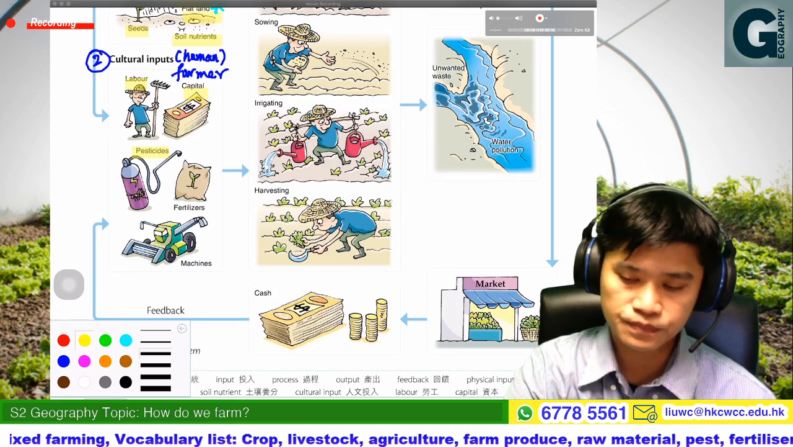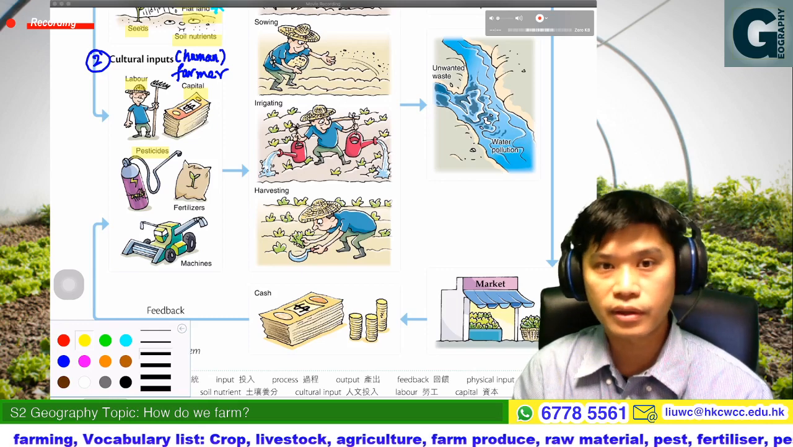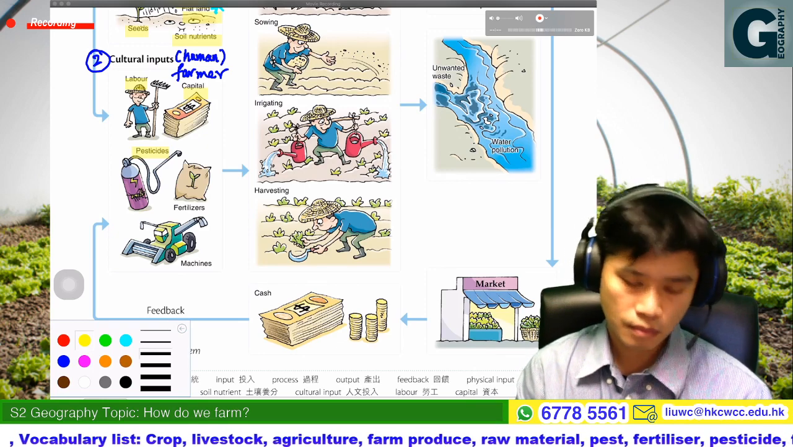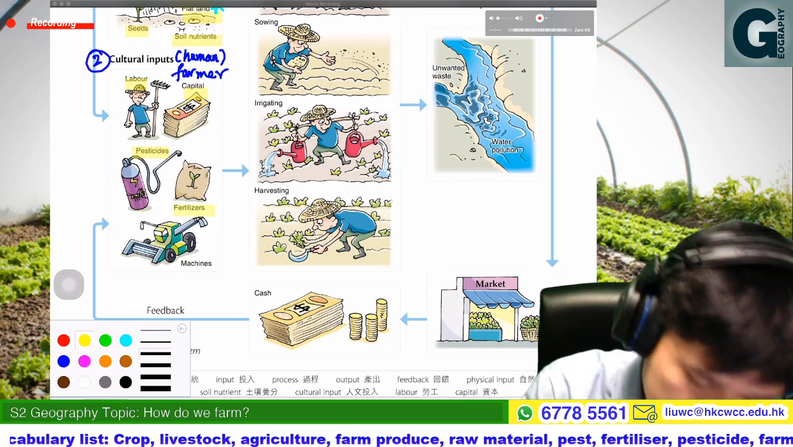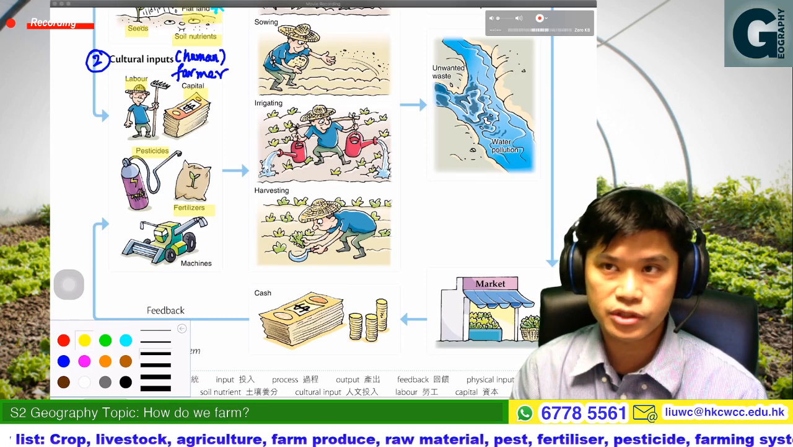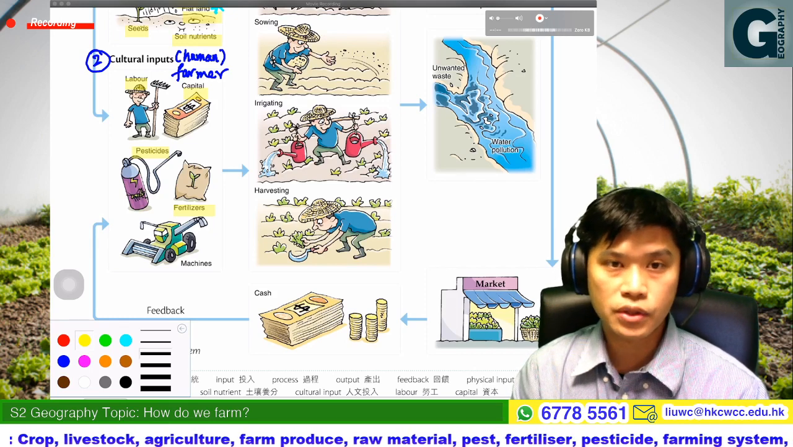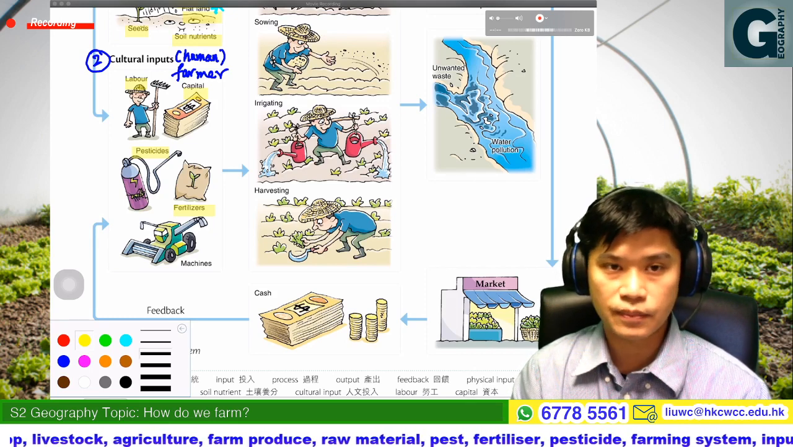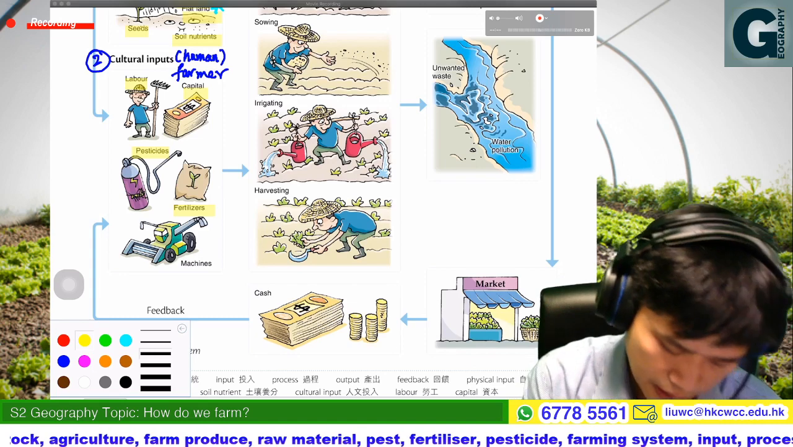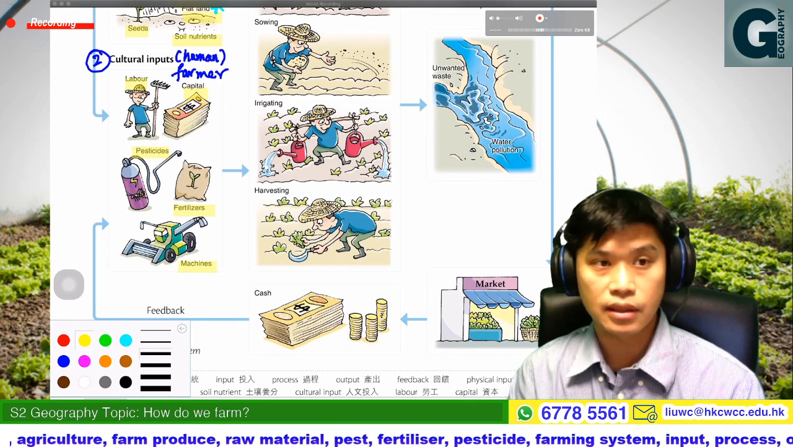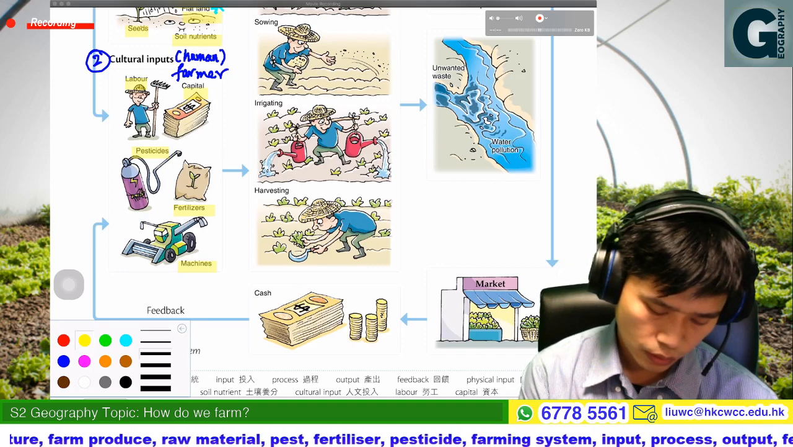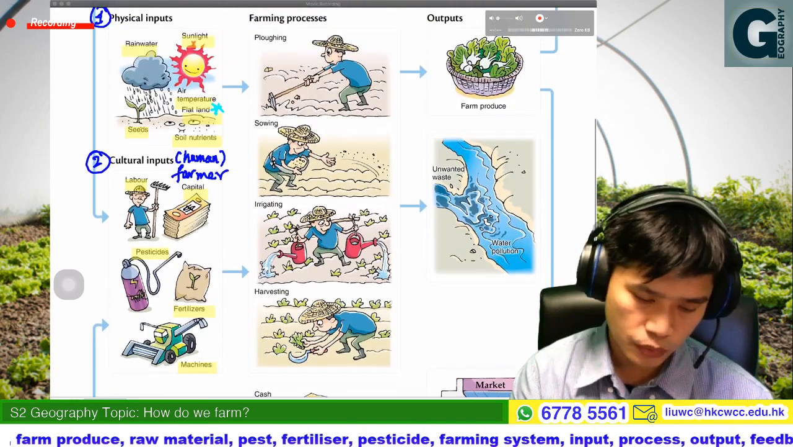So for the farming system, the farmer needs to use the pesticide to kill the pests. And then fertilizer. Sometimes the land cannot provide sufficient nutrients to the crops, so the farmer needs to provide supplementary nutrients to the crops. So that would be the fertilizer. And then at last, of course, machines. Just now I've mentioned some tools. All this would be the cultural input.